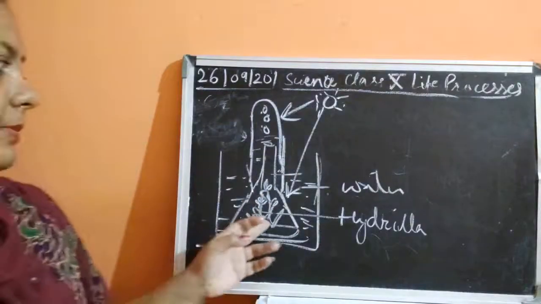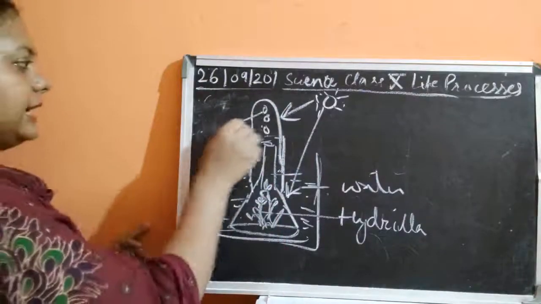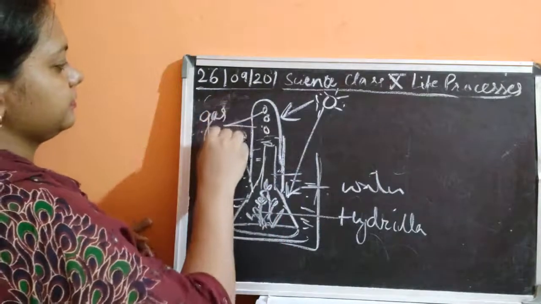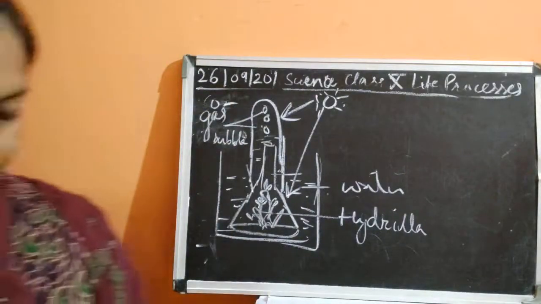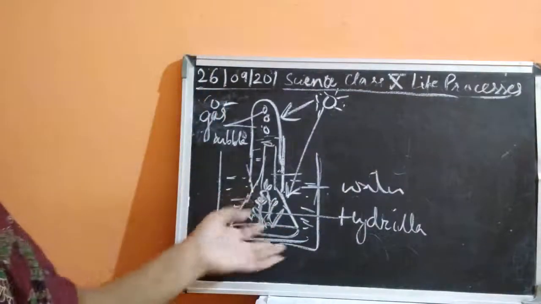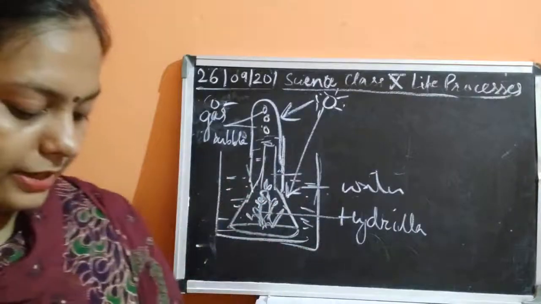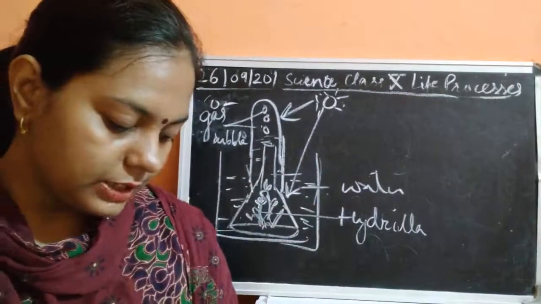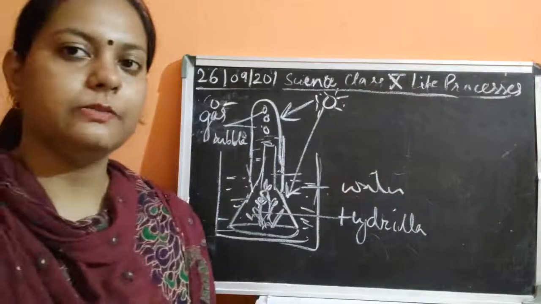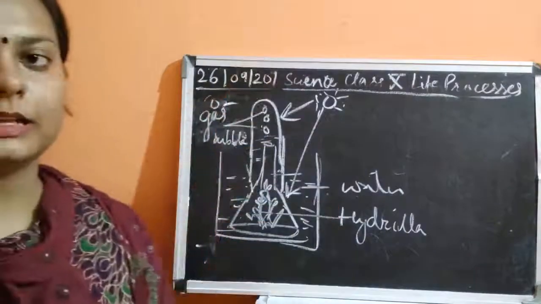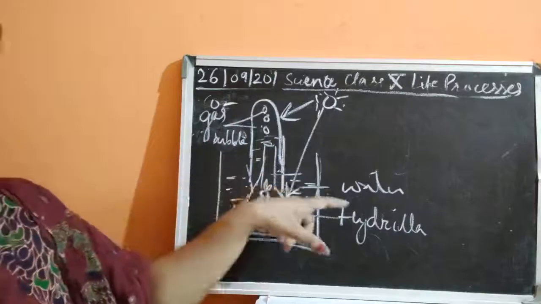So as a result, after some time you will see that small bubbles are coming out. These are gas bubbles, and this is an oxygen bubble. The oxygen gas bubble is going to come out from the funnel, which is already inverted. So what you have to do is take a large beaker and a short stemmed funnel, because if a long stem were there, how could you invert the test tube inside? And the complete funnel has to be immersed inside water.